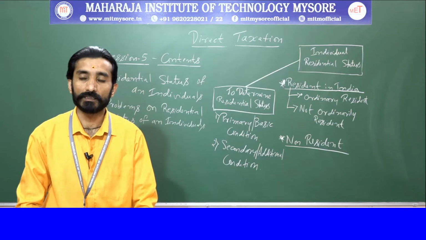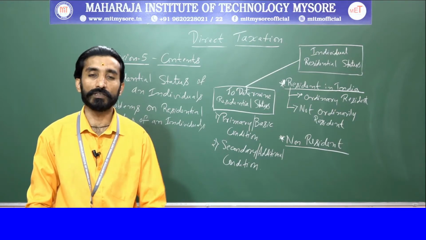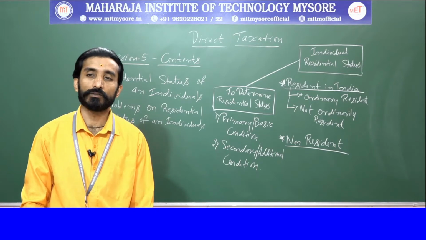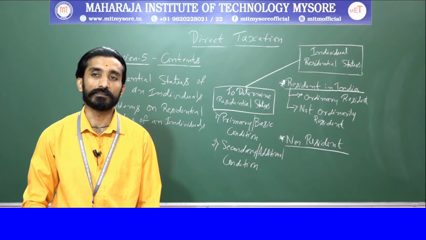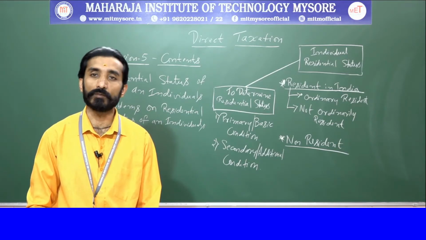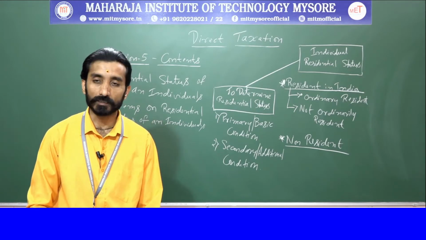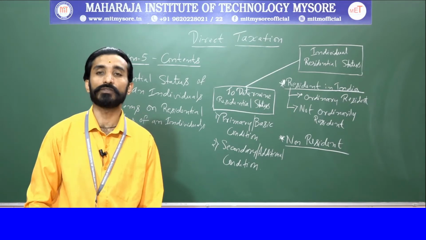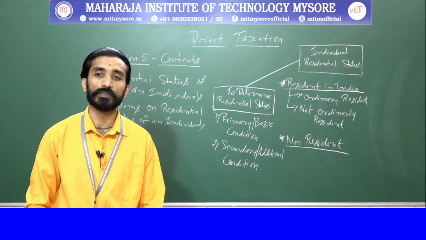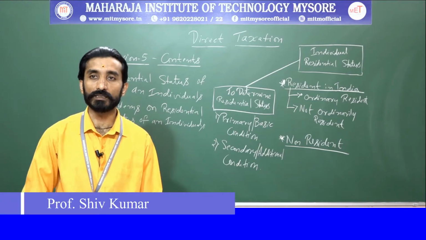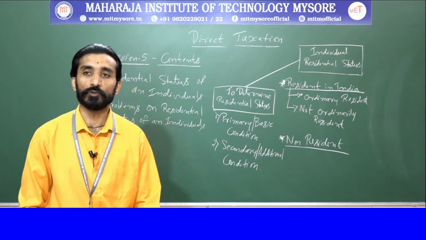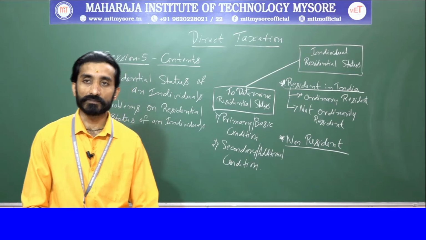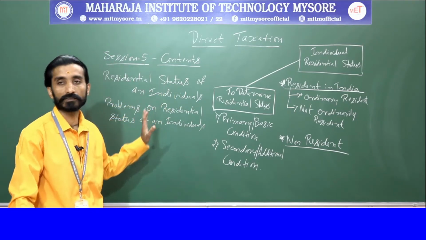Before starting with session 5, we will rewind and review what we discussed in session 4. In session 4 we discussed residential status and section 10, which covers income that does not form a part of your total income, and the scope of total income. We also discussed methods used to reduce tax liability, where we spoke about tax planning, tax evasion, tax management and tax avoidance. These are the things we discussed in the previous session. In today's session 5, we will discuss the residential status of an individual.